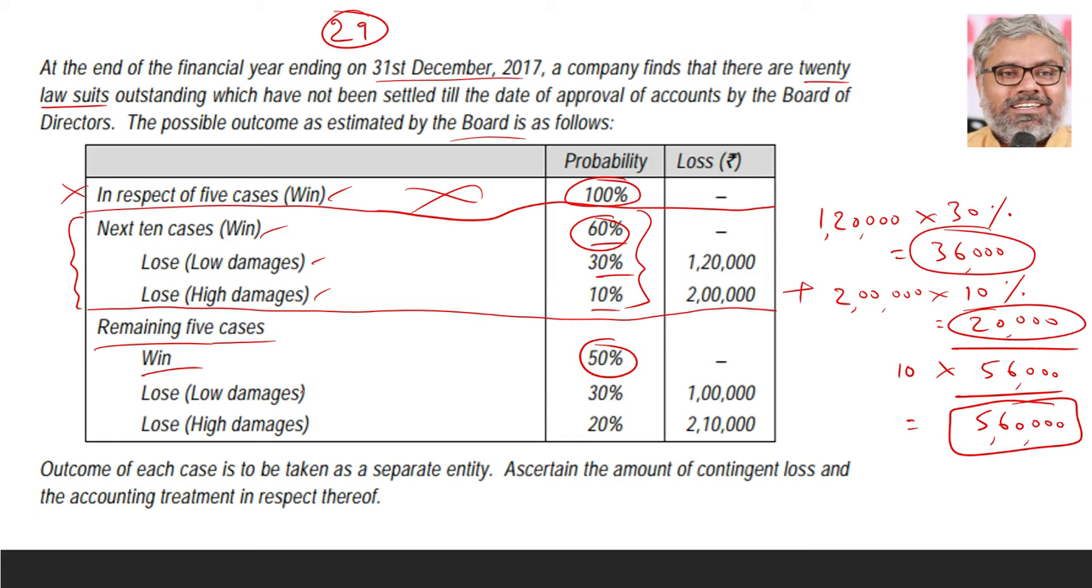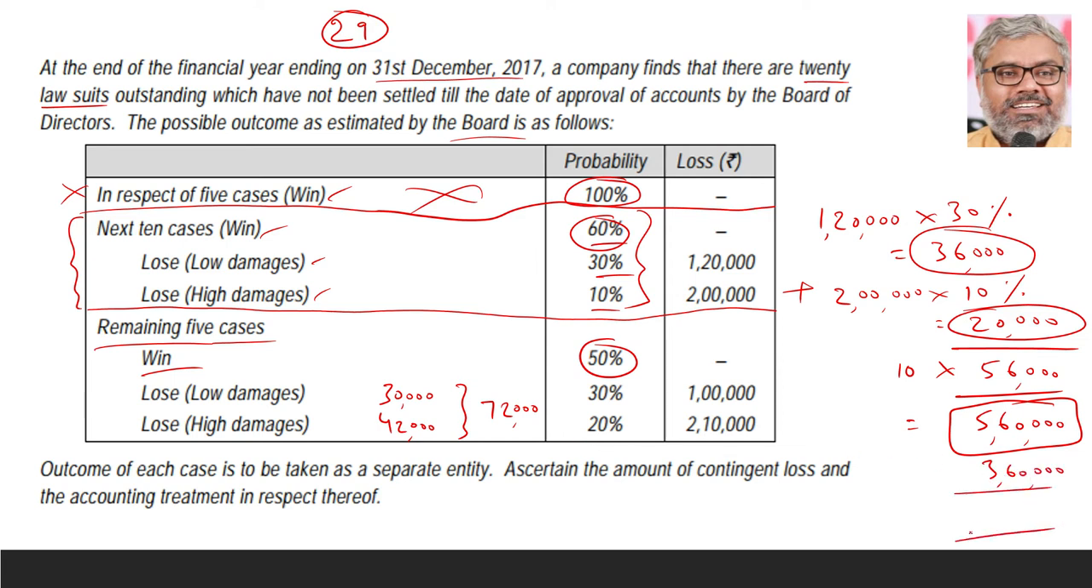What about the other things? 30% of 1 lakh, 30,000. 20% of 2 lakh, 10,000. That should be 42,000. Right? Total is 72,000. But 72,000 into 5. That is the amount of provision that should be created for those cases, because each of them has 72,000 on an average. So 3 lakhs 60,000 is the provision that should be created about them.